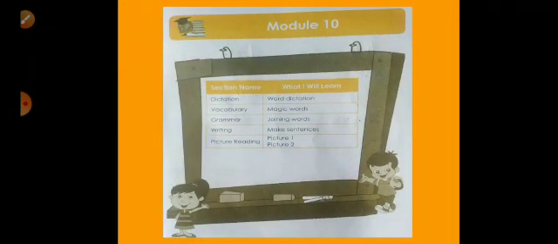Now look here. In this module 10 we will learn dictation. Here is word dictation, then vocabulary with magic words, then grammar, joining words. In this grammar section we will see joining words. Okay, then writing section is here, make sentences, and after that the last section is picture reading. Here is picture 1 and picture 2. Okay, so we will see what is here.